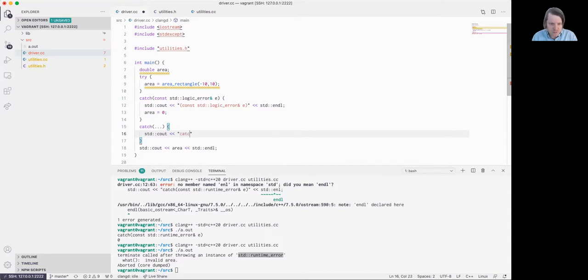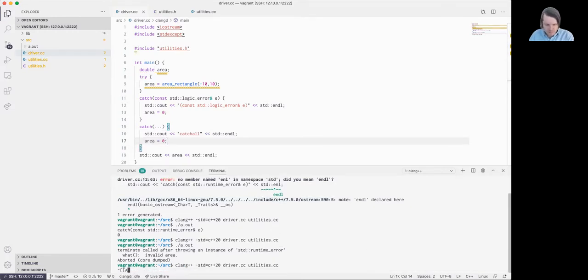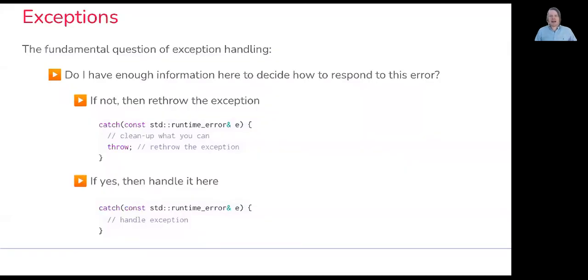So we'll say catch-all. In this case, let's again set area equal to 0 or something. So compiling and running, you can see here that this exception handler did serve as a catch-all, and it allowed us to deal with any sort of exception that was not caught by a previous exception handler. So let's go back over to the slides and continue our discussion there.